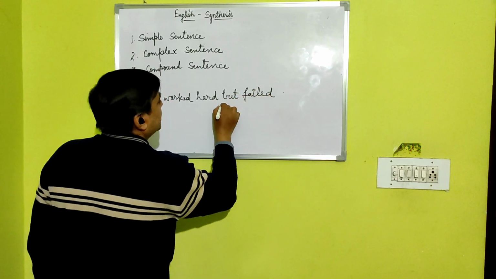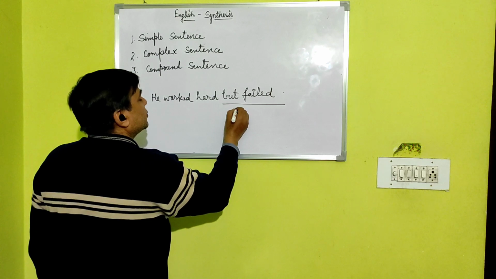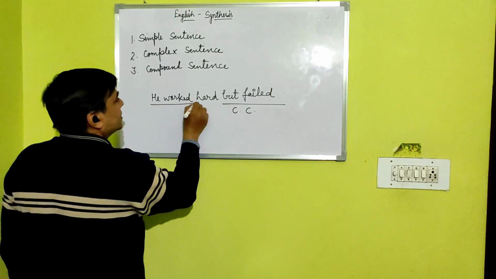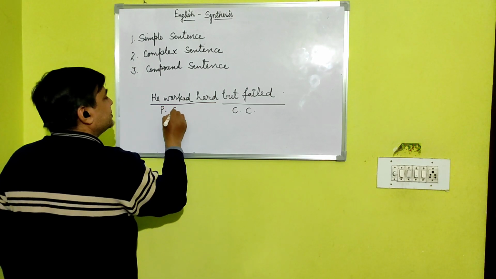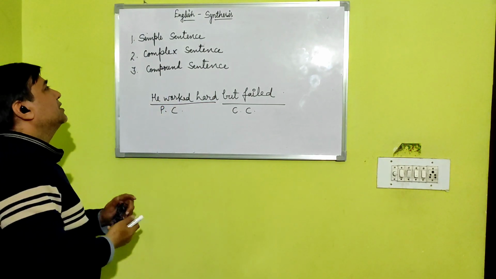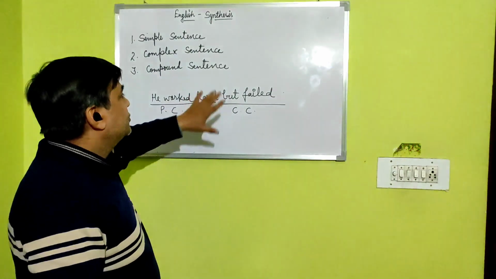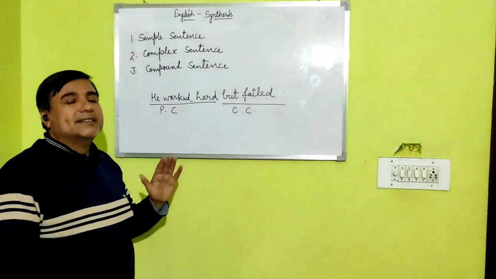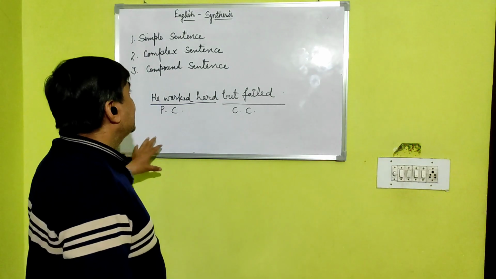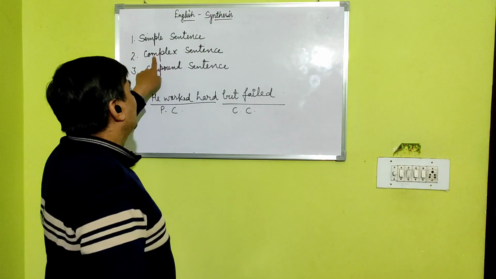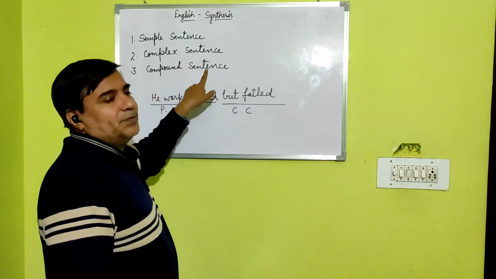He worked hard but failed. This is coordinate clause and this is principal clause. So this is example of compound sentence. So you should know that there are three kinds of sentences on the basis of synthesis: simple sentence, complex sentence and compound sentence.